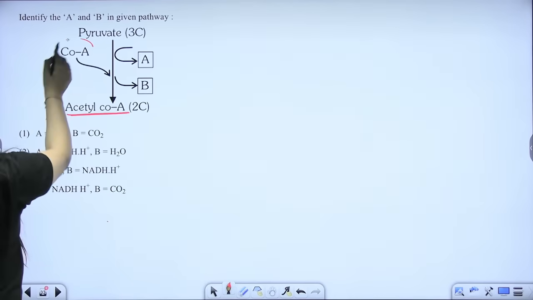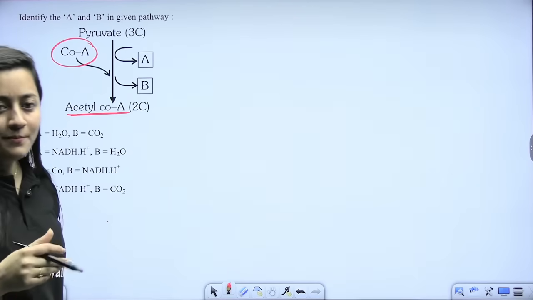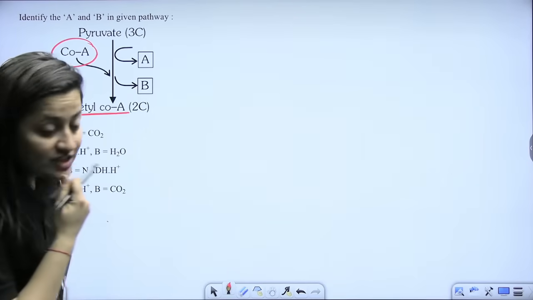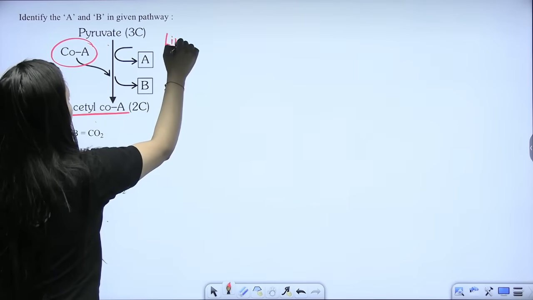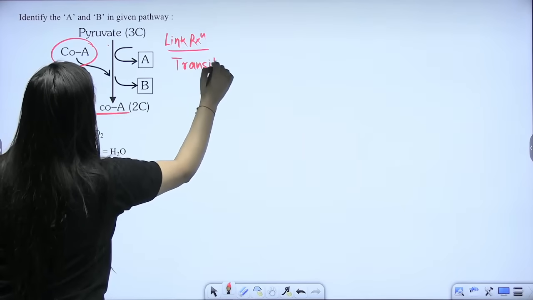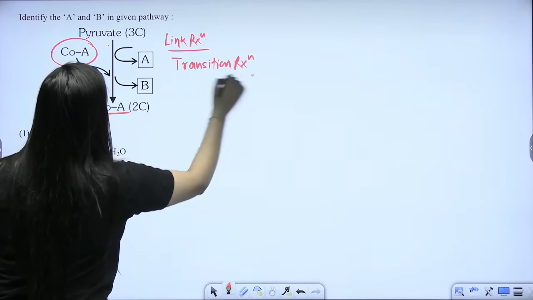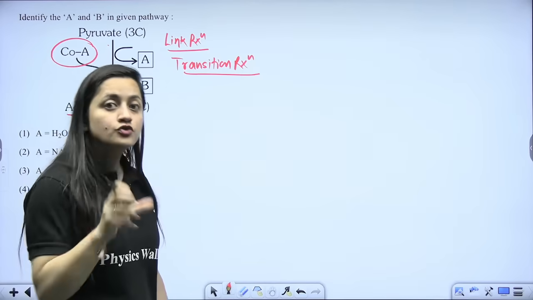You can see that coenzyme A is entering here. It's a very good question. Which reaction is it? Pyruvate is giving you acetyl coenzyme A. You are talking about the link reaction, which is also known as the transition reaction, which is also known as the gateway reaction.